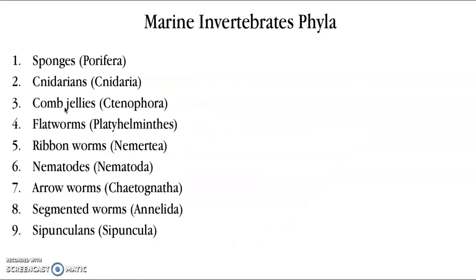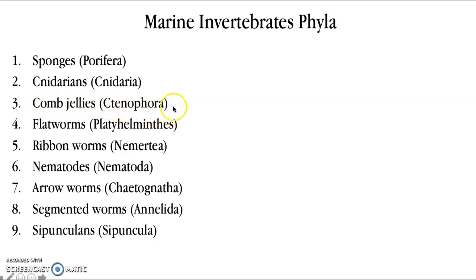So last thing real quick, these are the groups of organisms that we're going to be talking about. We have sponges. Their phylum name is Porifera. We have cnidarians. Their phylum name is Cnidaria. The C is silent. Here we're talking about jellies, sea anemones, corals. We have comb jellies.